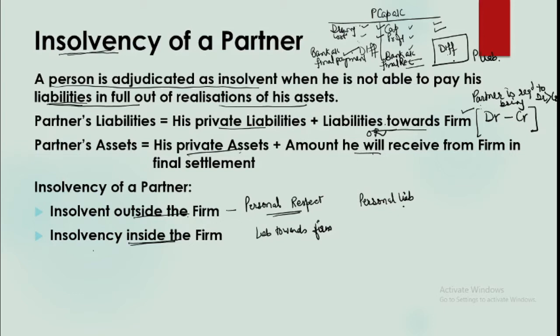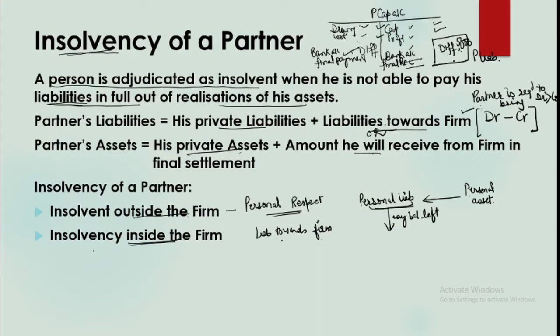So in order to pay your personal liabilities, you need to utilize your personal assets first. So the person will be selling off all his assets, he will pay off his personal liabilities. Once his personal liabilities are fully settled, then if any balance is left, the person can use it to pay off the firm's liabilities. Like a person might have to bring, say, 5,000 rupees here. Now he'll sell off his personal assets, he'll pay off his personal liabilities, and if he has sufficient money, he can bring this balance. That is, in order to pay his liabilities towards the firm, the person needs to first of all pay his personal liabilities.